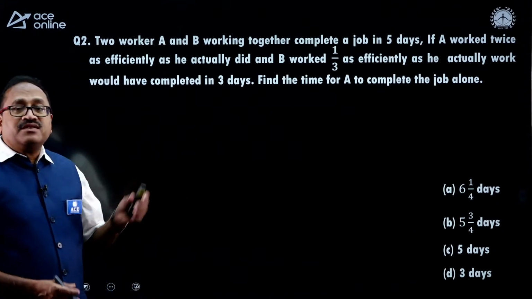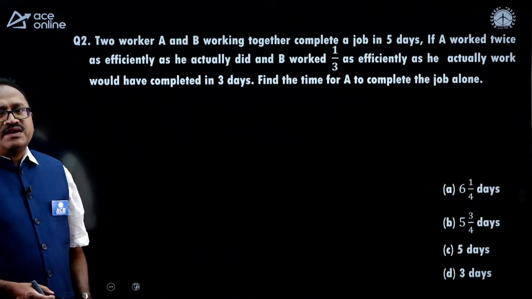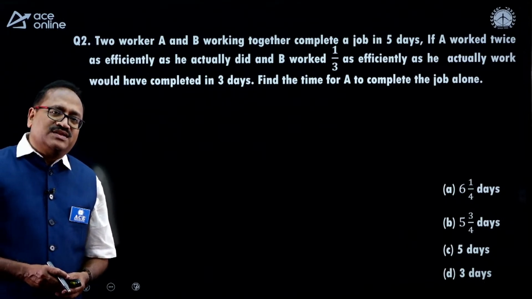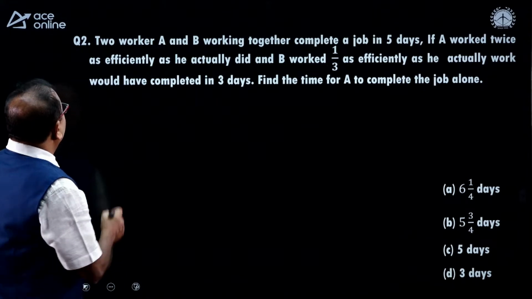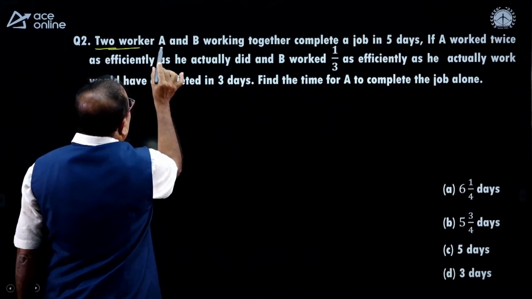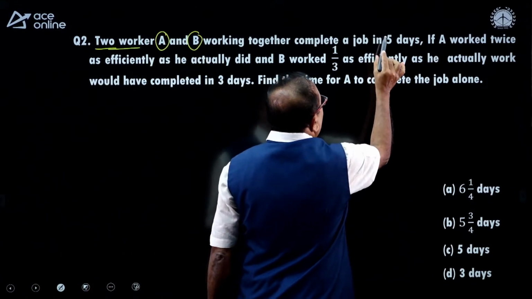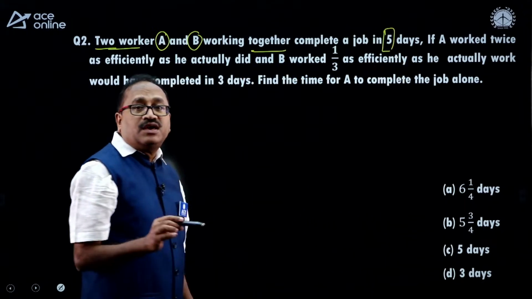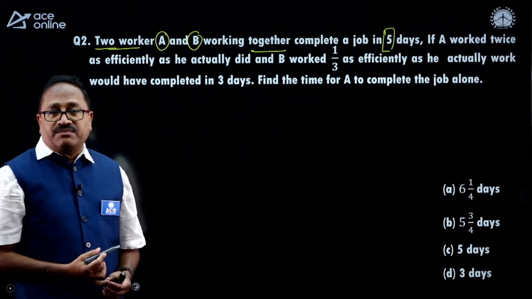After reading this question, I will give 30 seconds for you to either understand or try to answer the question, and I am sure some of you will be able to answer it. Here, what is the question? Two workers, A and B, working together can complete a job in 5 days. When they work together, A plus B, they complete the work in 5 days.